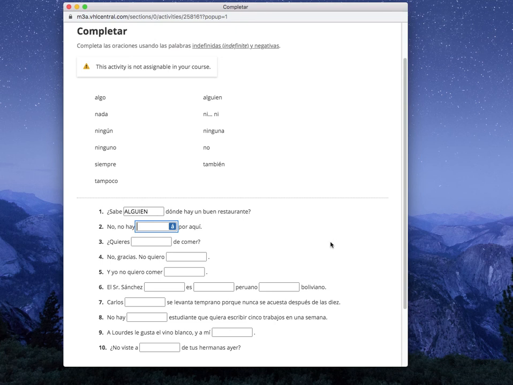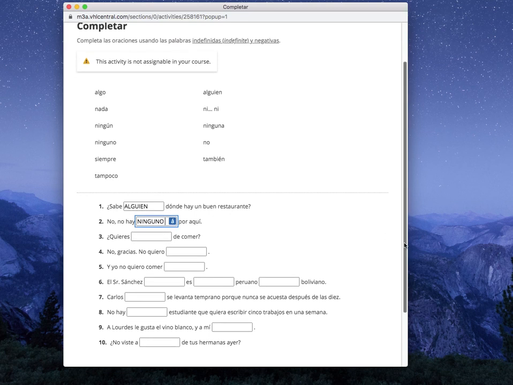Pause. And we're back. And here we could say probably, well, there's a few things. You could say no hay nada por aquí. There's nothing around here. But I think we'd probably say ninguno. Ninguno. Referring back to the restaurant, right? So there isn't a single one around here. We'll see though as we get down on in the activity if that one holds.